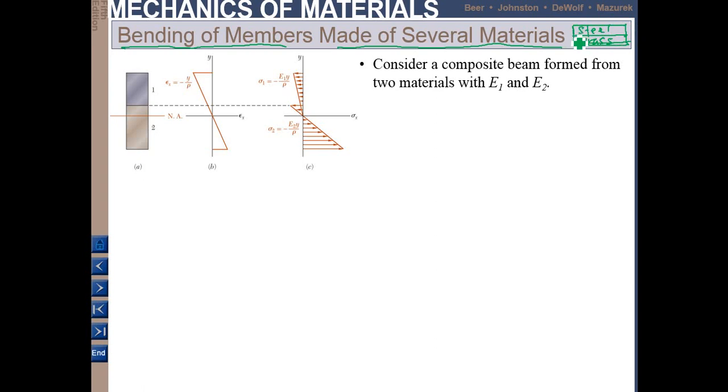And then this beam is subjected to bending. So how do you want to solve this kind of problem? If you want to find the maximum stress, it is equal to MC over I. So how are you going to do it, because this involves two types of materials, not like before?